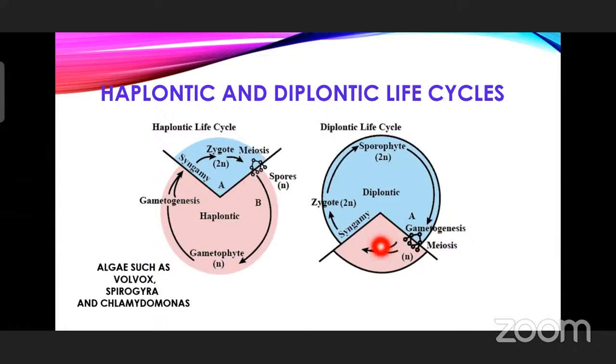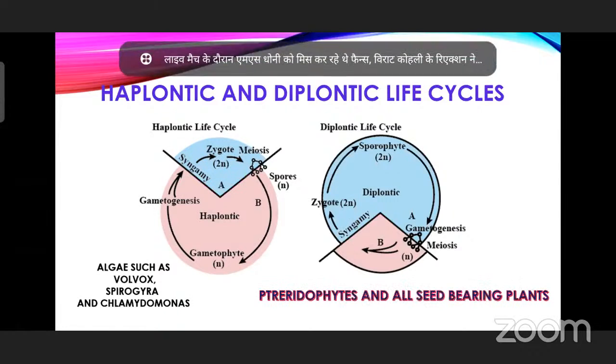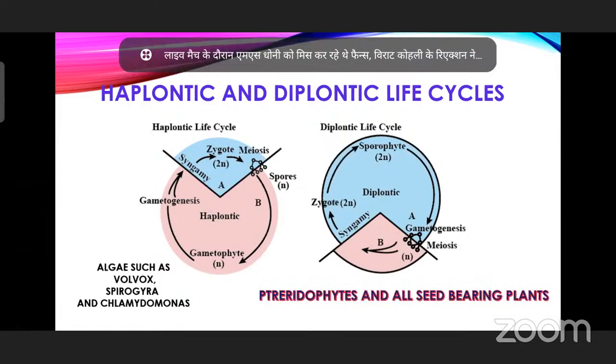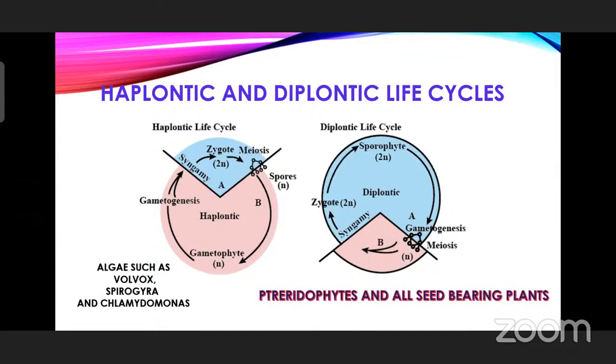And also you can see gametogenesis, which is having the sporophyte, which is having the gamete formation, which is haploid. So we can consider it as diplohaplontic also. But here we are mentioning diplontic life cycle only. That you have to remember, pteridophytes and all seed-bearing plants come under this diplohaplontic or diplontic life cycle, whatever.